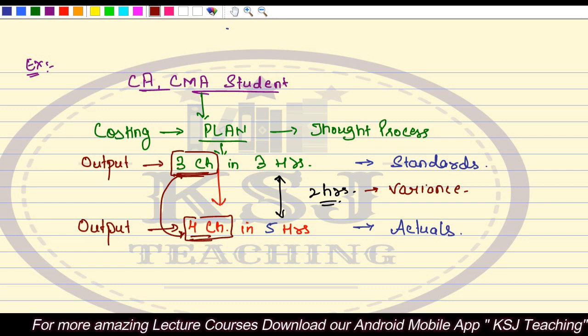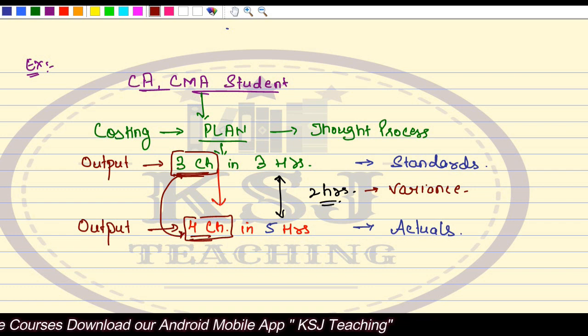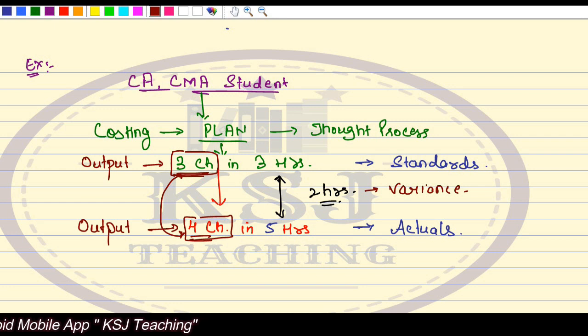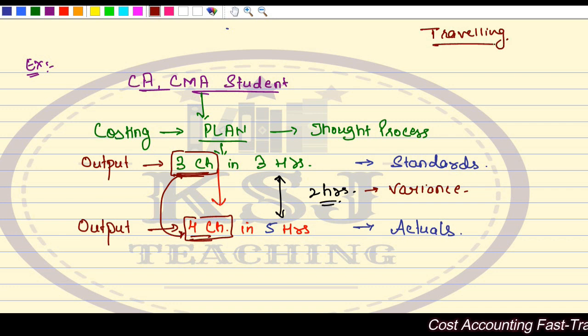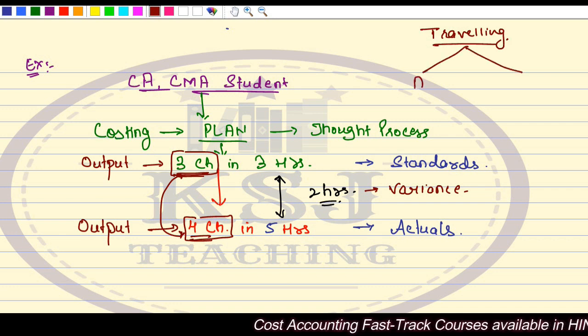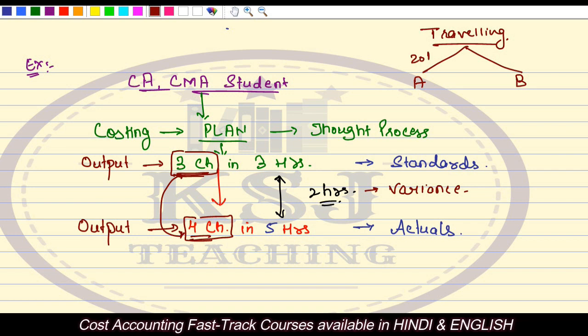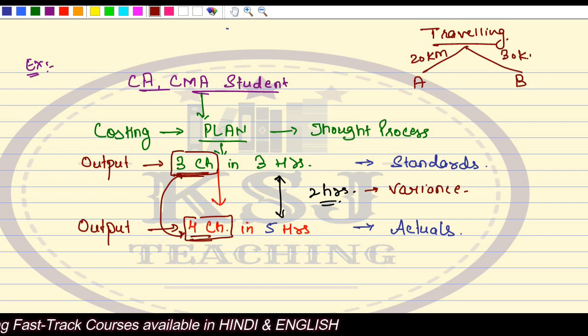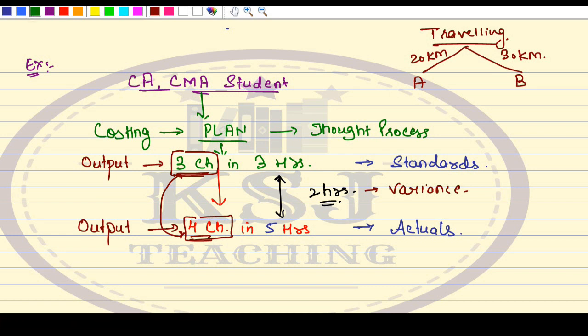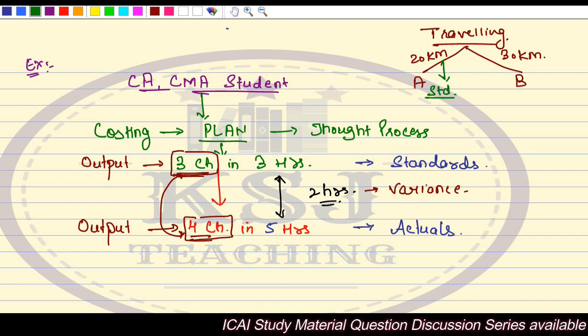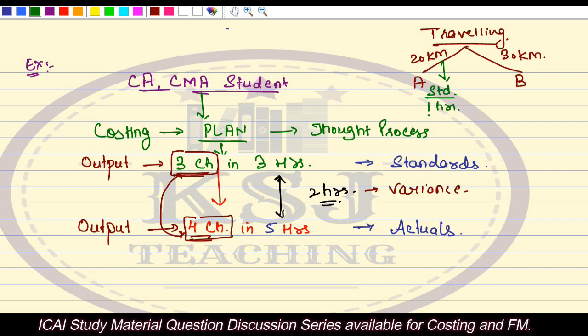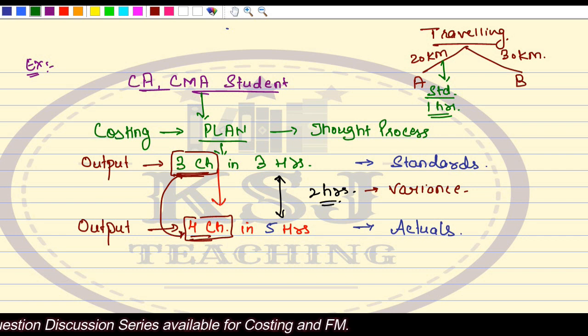You cannot do that. For a simple example, sir, you are traveling to a place A. Listen to it very carefully. I'll take another example to make you better understand. So, this is place A and this is place B. This is 20 kilometers and this is 30 kilometers. Clear? You are traveling to A. Your standard was say 1 hour. Your standard for this destination A was 1 hour, but actually you traveled to destination B.